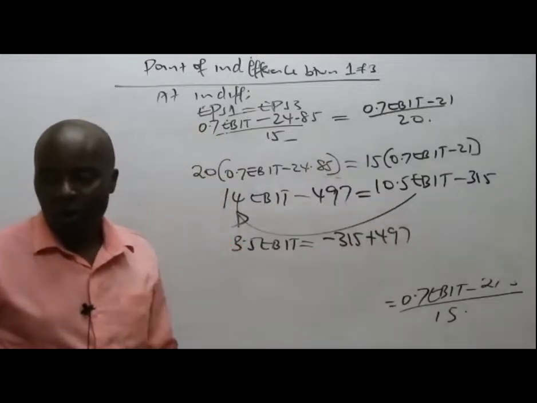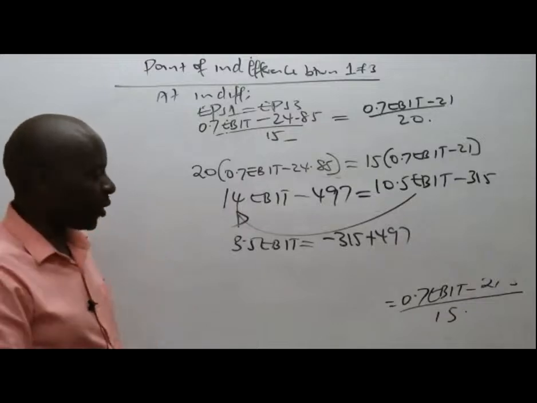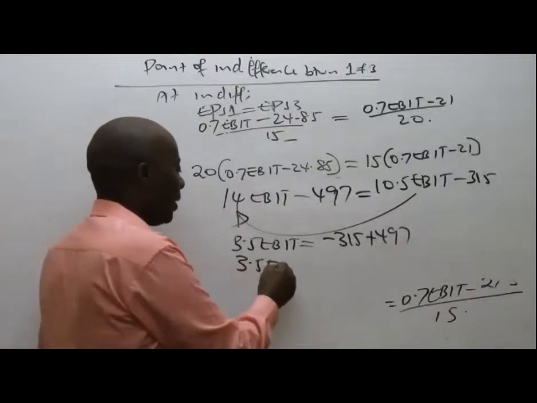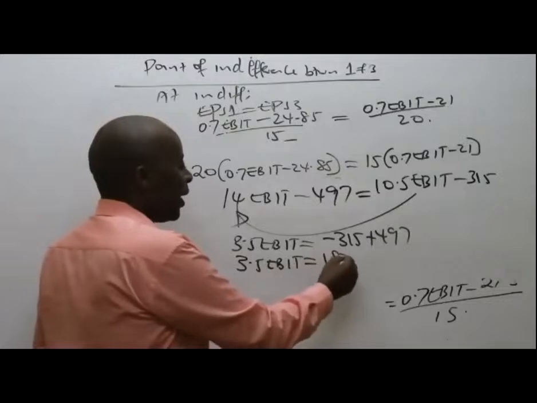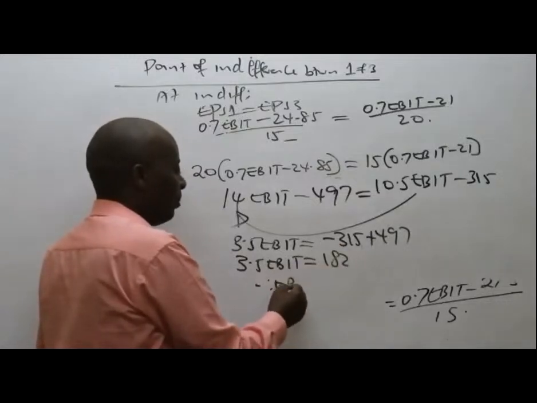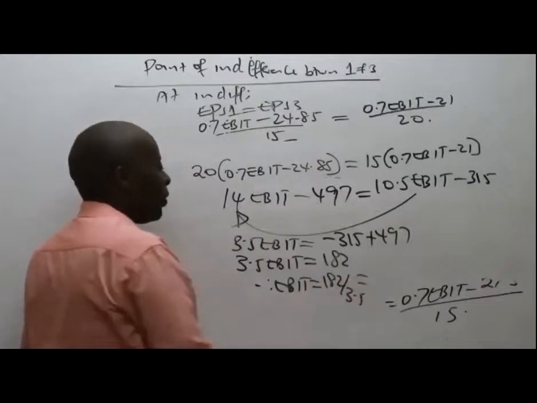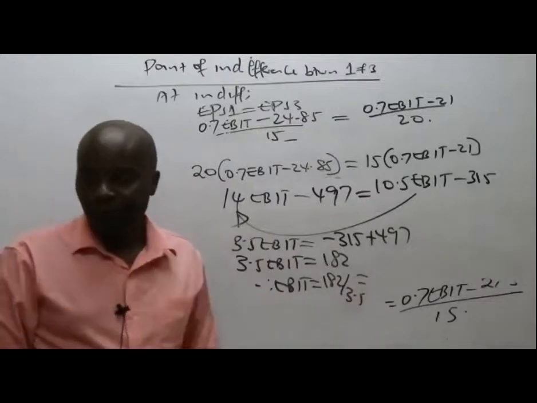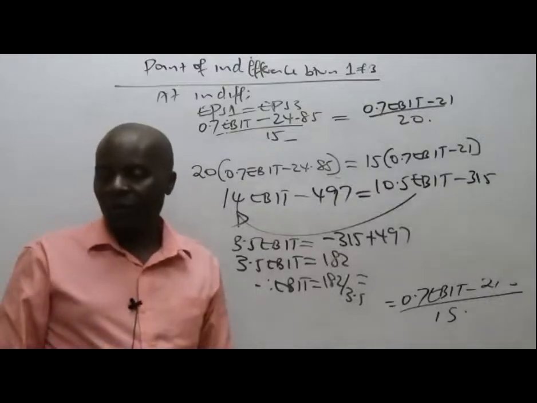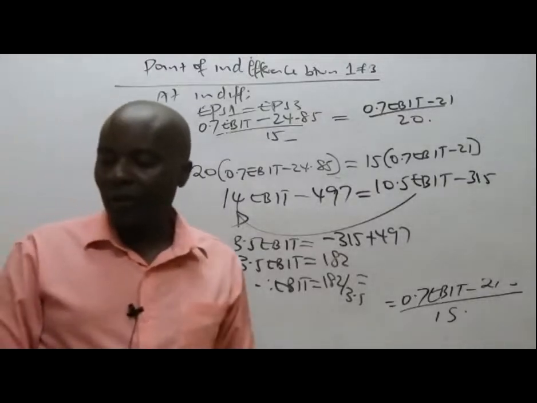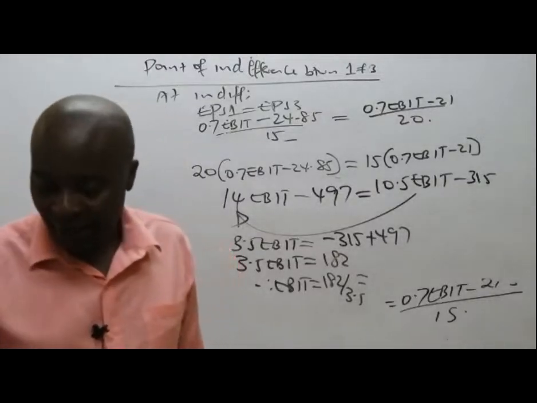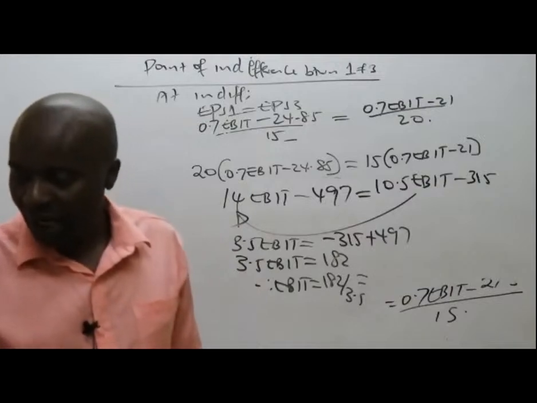Somebody has already given me a figure of 182. So it will be 3.5 EBIT equals 182, meaning that EBIT will be 182 divided by 3.5, which gives us what figure? Thank you very much. So everybody is okay with that. The other one is your assignment.